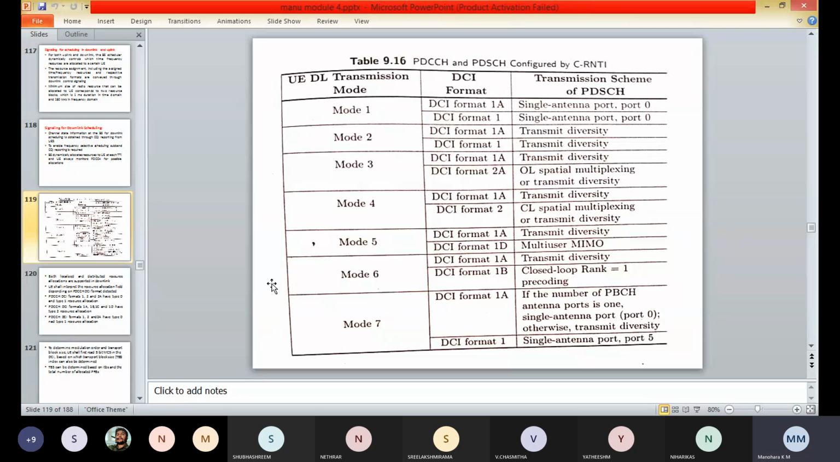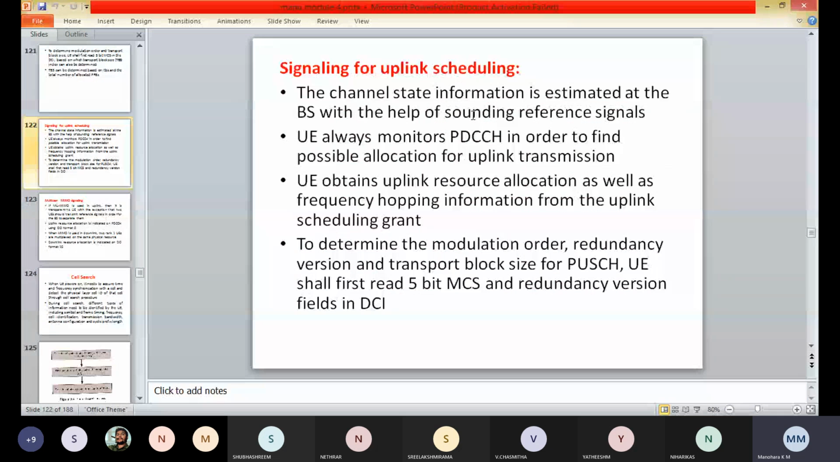To determine the modulation order, the redundancy version and the transport block size for the physical uplink shared channel, the user equipment shall first read the 5-bit modulation and coding scheme and the redundancy version in the DCI format.